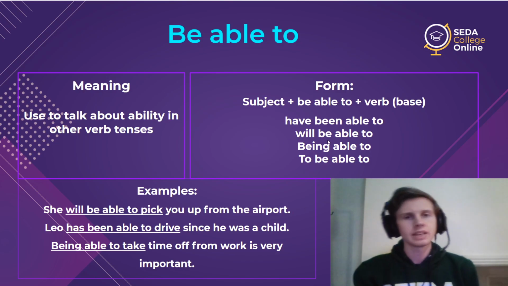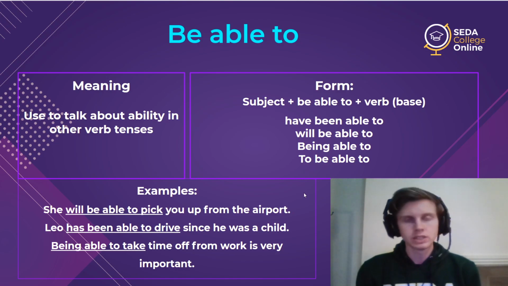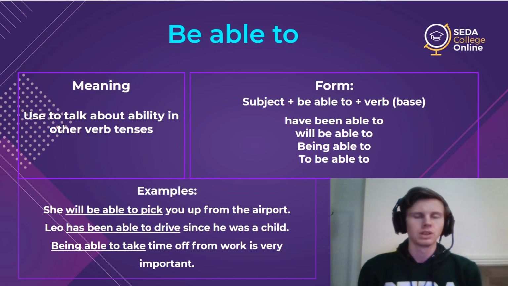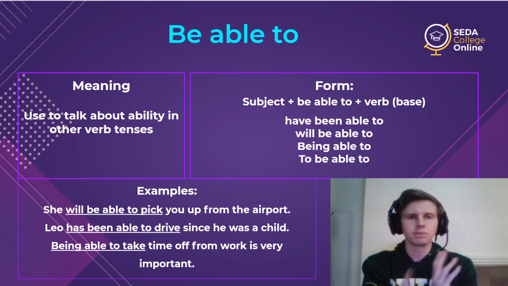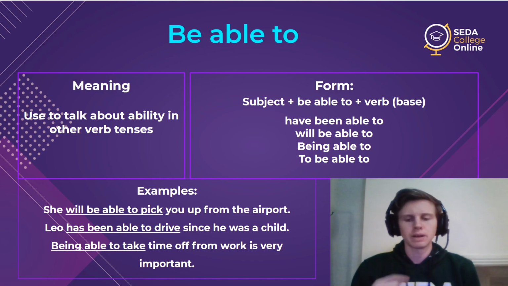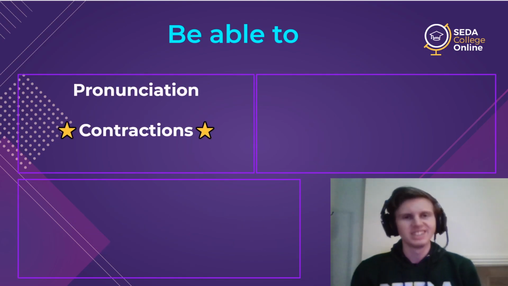We also can say be able to in the past tense, so was able to, and we can say it in the present tense, is able to. And that is where we have some overlap between can and could and be able to if we use them in the present and past. And I'll talk about that in a moment. So there's some pronunciation. Of course, contractions, they're back.